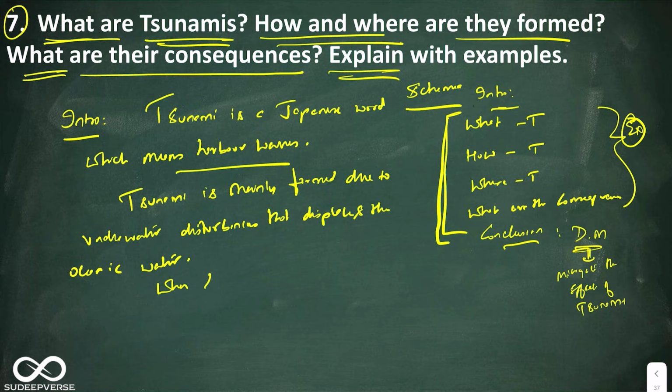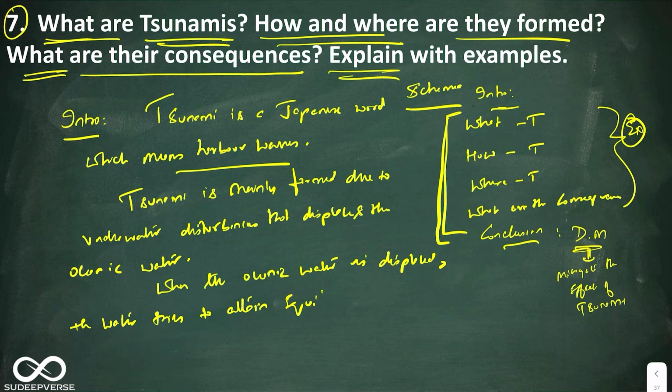When the oceanic water is displaced, the water tries to attain equilibrium and thus releases large oceanic seismic waves.